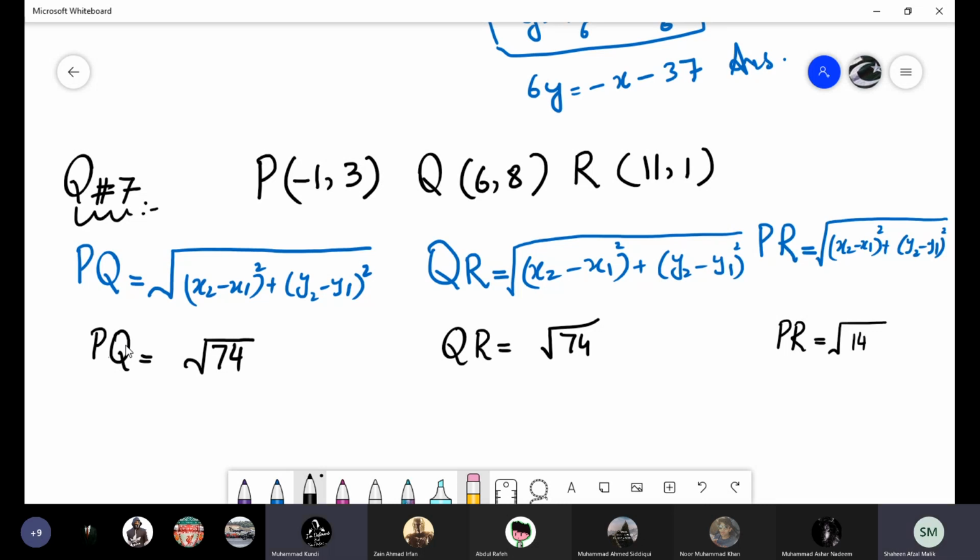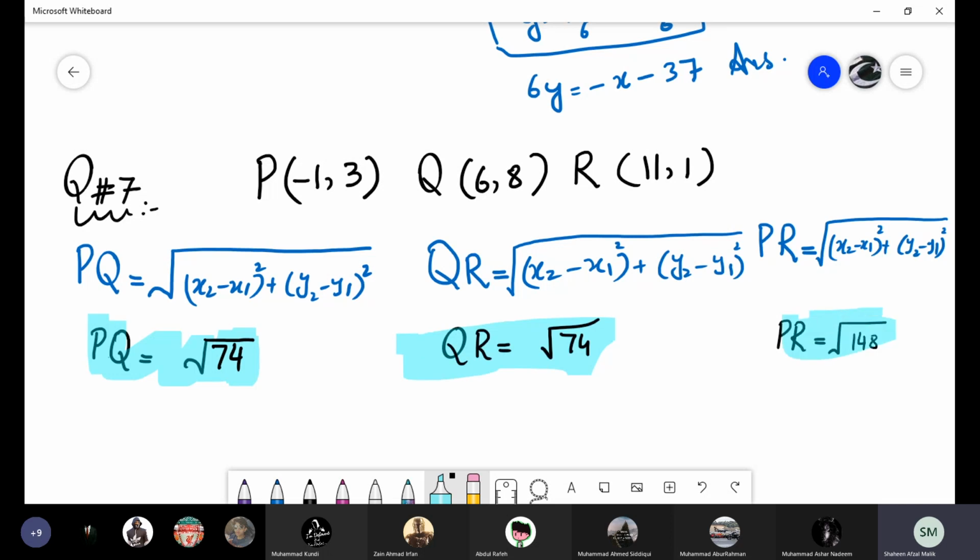Is it 148? 11 minus 1, so it will be 11 plus 1. So it is 12. 12 square is 144. Then minus, negative 2 square will be 4. So 144 plus 4, 148. Yes, ma'am, 148. Okay. So from these three values, we can compare that PQ is 74, QR is also